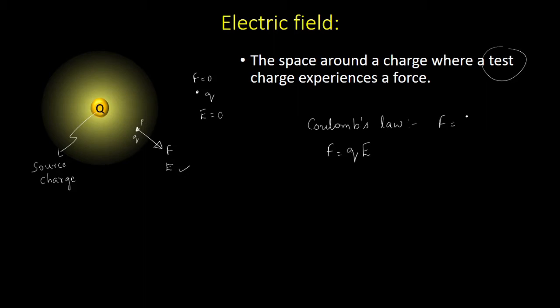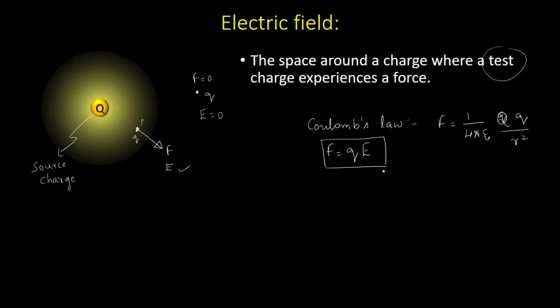So let me write the formula here. Force between two charges is given by 1 by 4 pi epsilon naught Q1 Q2. In this case, Q1 is nothing but the source charge, Q2 is nothing but the test charge, and R square is the distance between the two charges. So using this equation, I can write the formula for force as F is equal to Q into E, right?